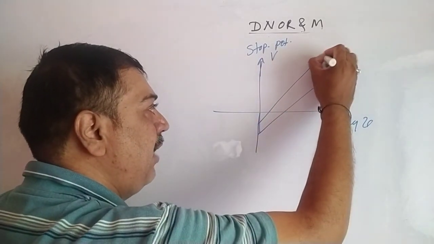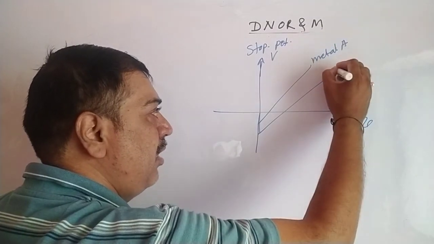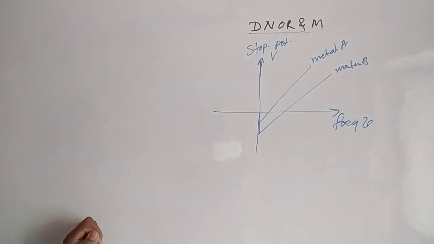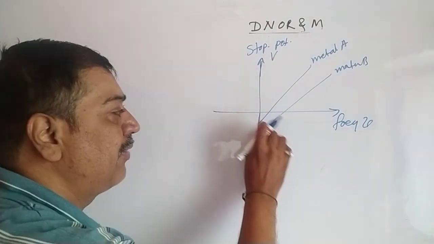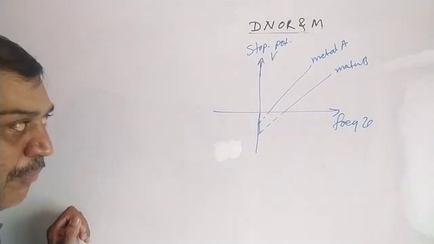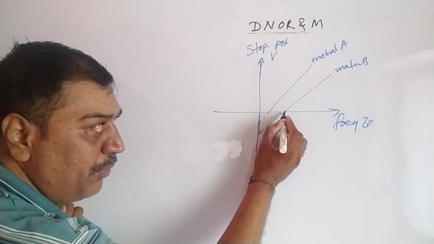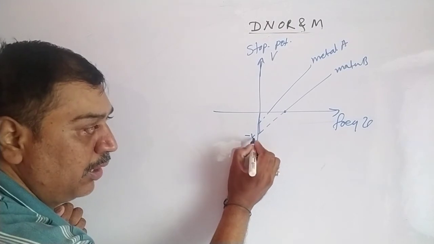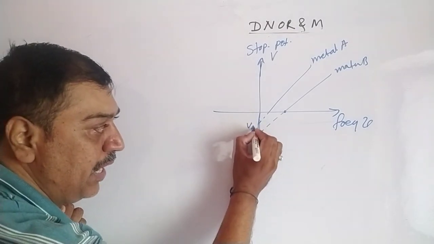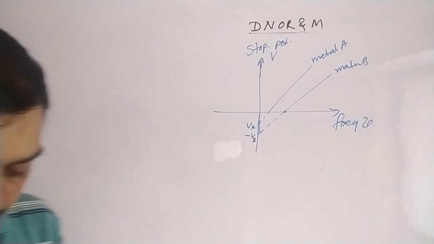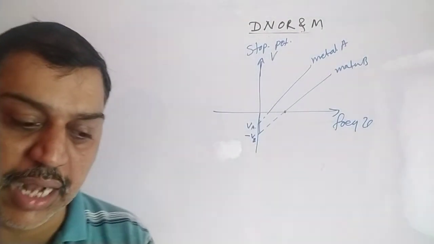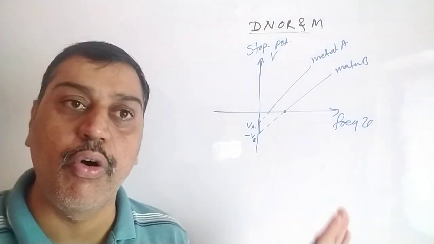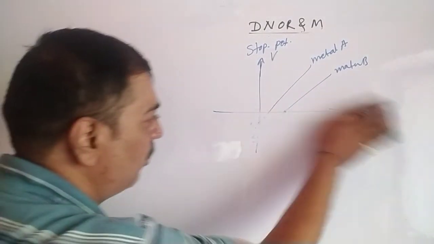Suppose this is metal A and this is another material B. The stopping potential depends on frequency like this. If the threshold frequency is more, definitely the stopping potential required is more. It is VB for B and VA for A. It is the same thing I told you before with the other graph: saturation current remains the same, and the stopping potential becomes more negative according to frequency.